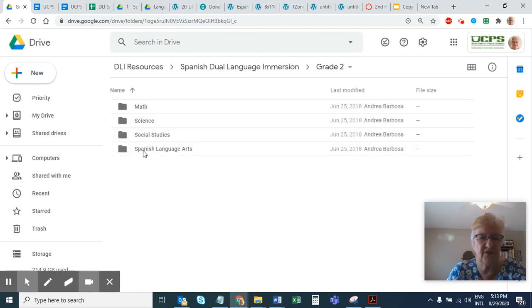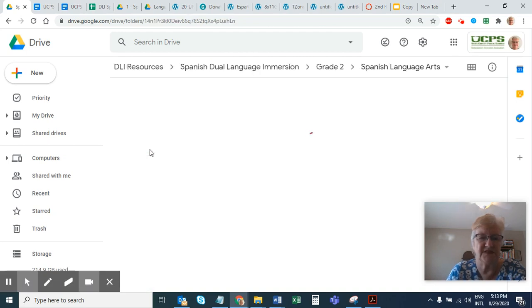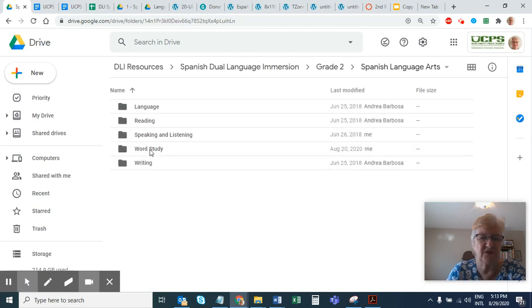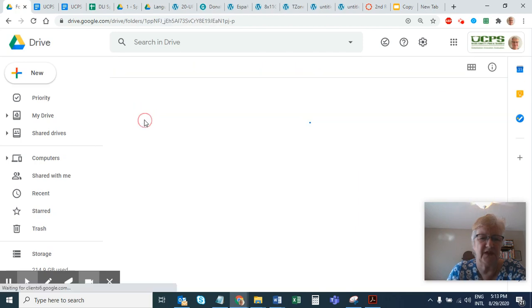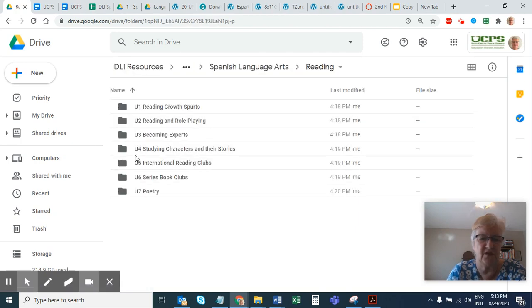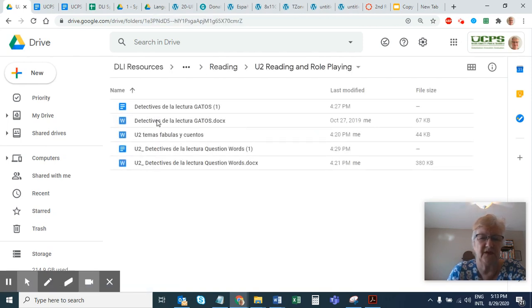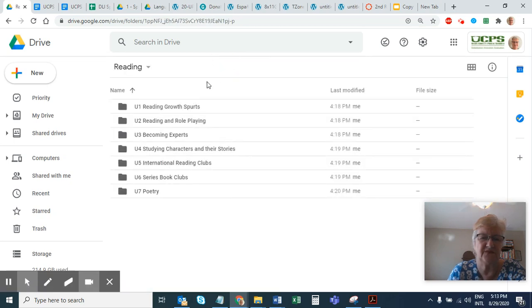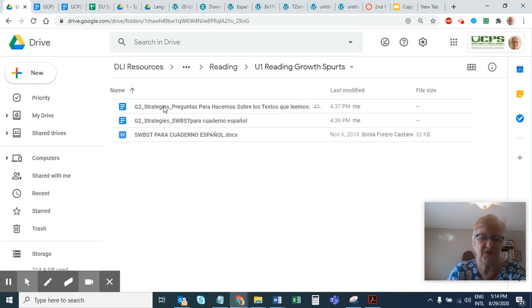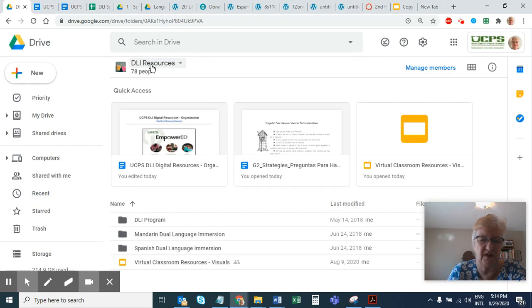So as you are contributing resources, please get them into the correct folder. Is it a reading resource, a math resource? What type is it? If it's a reading resource, and now you see the units of study, these are for Union County Public Schools. If I were in Unit 2, what would I see is available here? Okay, I've got some things that have been labeled by the types of resources. If I were in Unit 1, I have some different items that are labeled there. And so basically, please share what you have and put it in the correct folder.